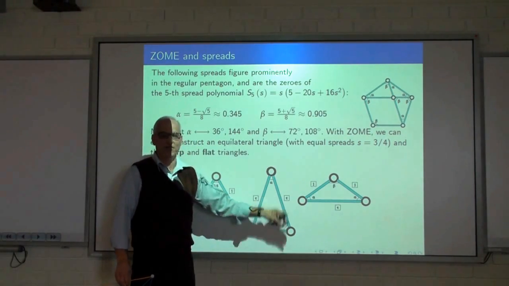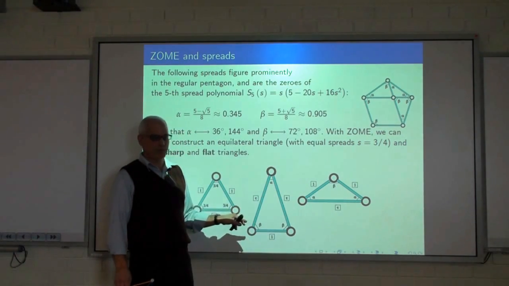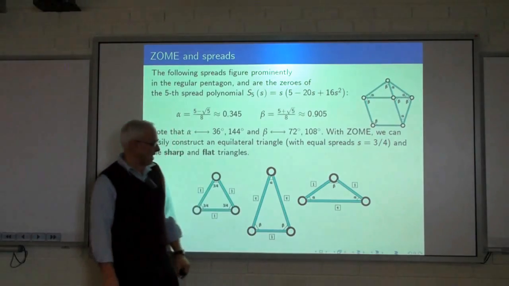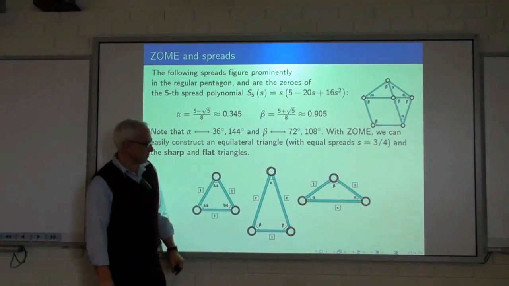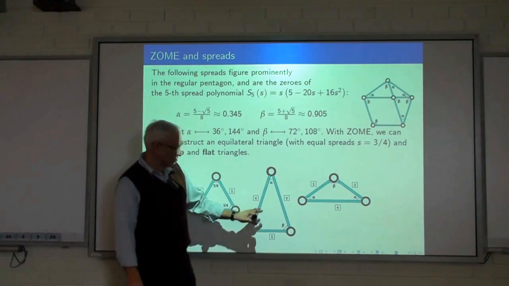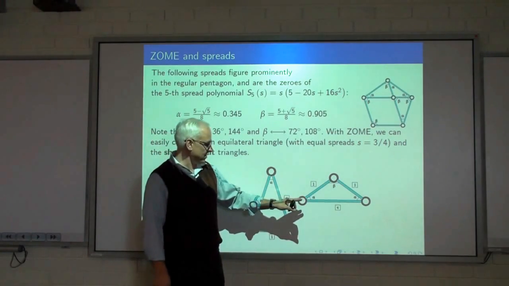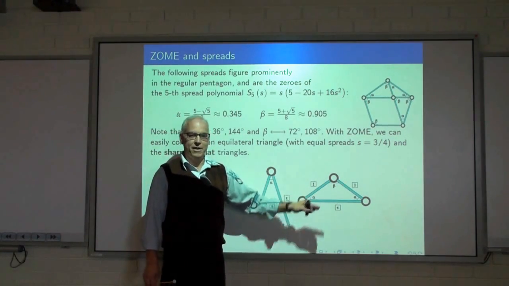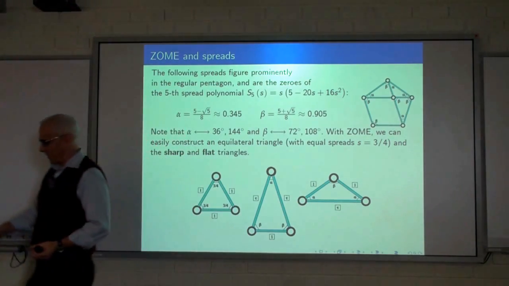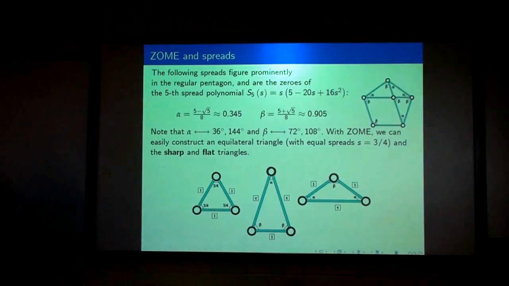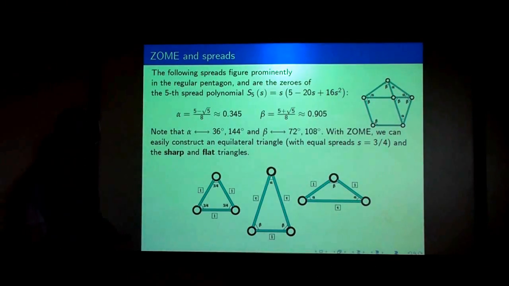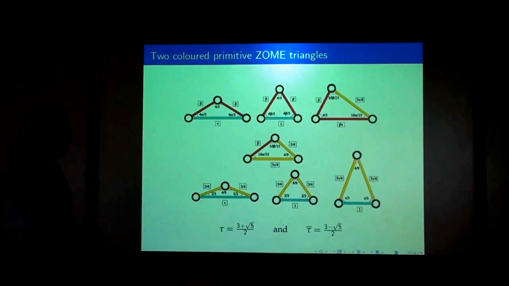This is the smallest one, and these are the medium blues. And these spreads here will be betas, and that spread is alpha. This is called sharp, and this one is called flat. And these triangles figure prominently in the theory of Penrose tilings. So we can construct them very nicely.